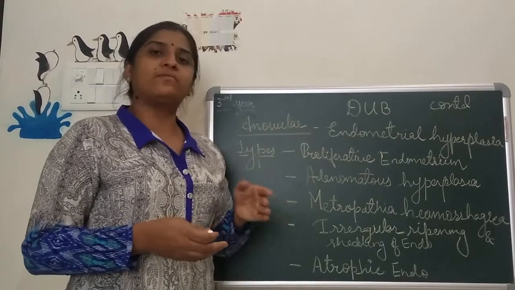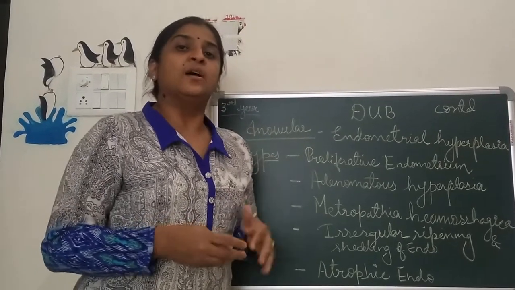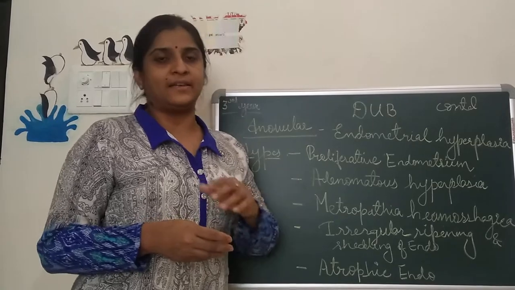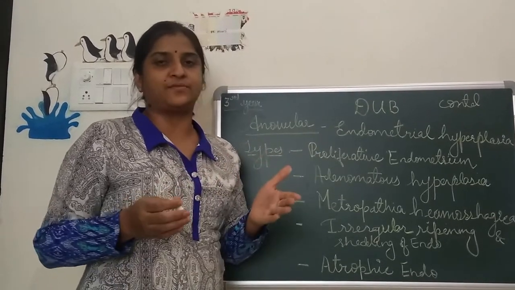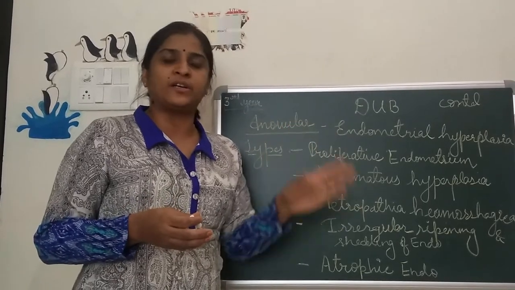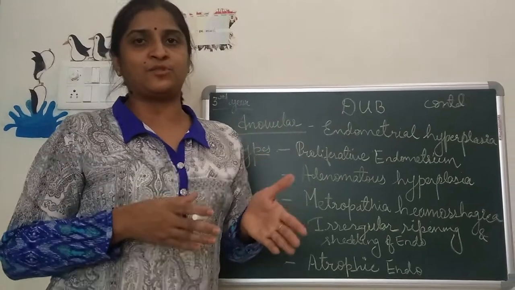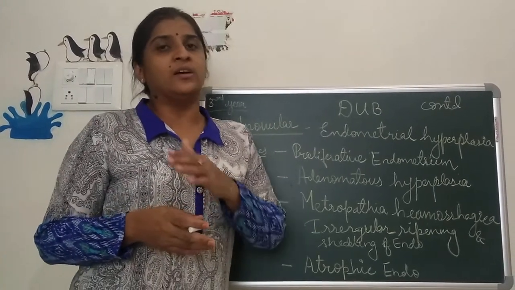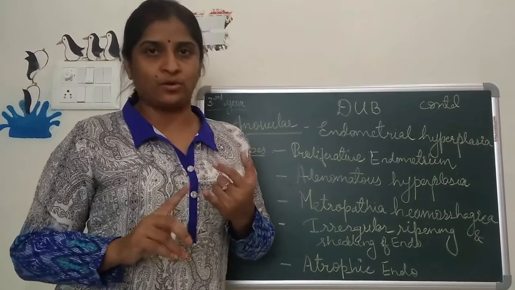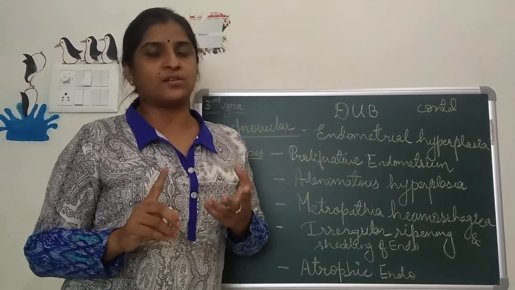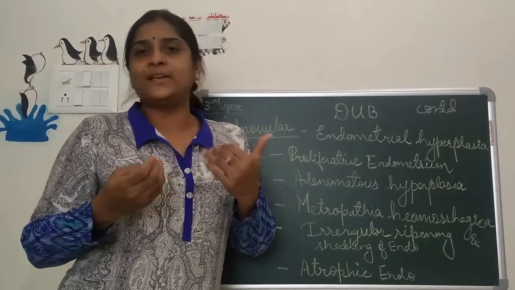Now DUB, what is DUB? We will repeat the definition again. It is excessive uterine bleeding, more than 80 ml of blood, either in quantity or in duration. But one thing differs it from menorrhagia. Menorrhagia is either in quantity or in duration, but DUB, the definition is the same as that of menorrhagia, with one added point: we will not find any cause in DUB, say no organic pathology in the pelvis, no hematological cause, even no systemic cause. So if there is no cause, why is DUB occurring?